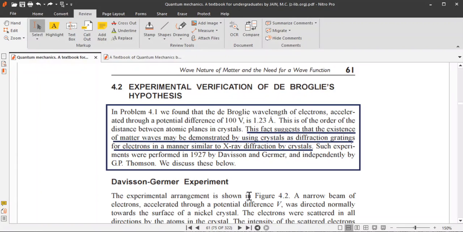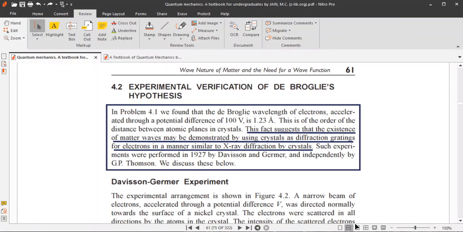So if you treat electrons as a wave, then the associated wavelength will be 1.23 angstrom. This fact suggests that the existence of matter waves may be demonstrated by using crystals as diffraction gratings for electrons in a manner similar to X-ray diffraction by crystals.